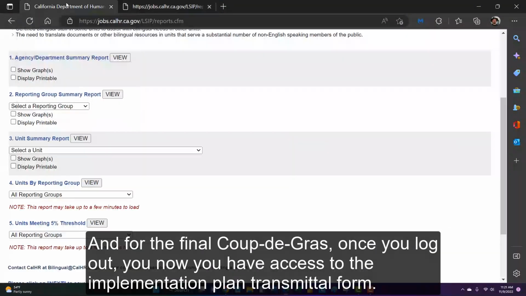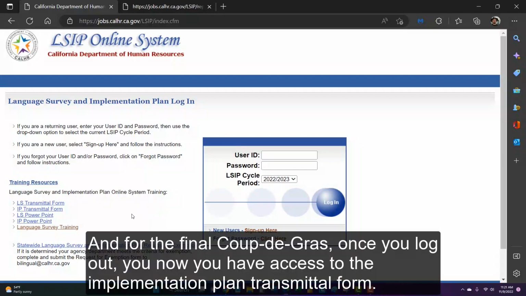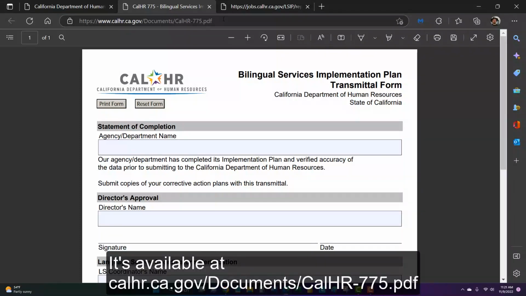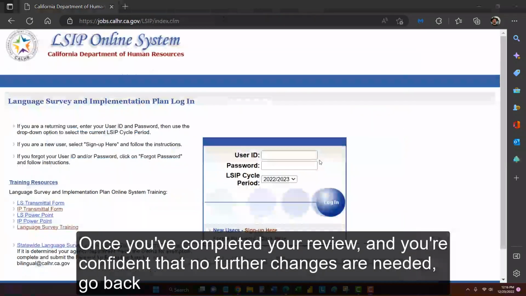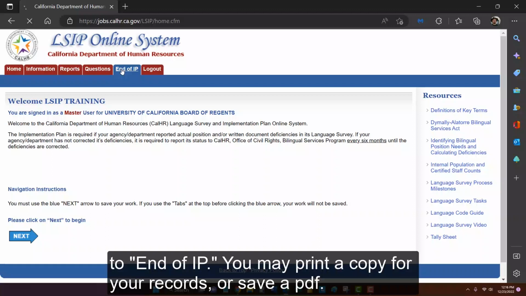And for the final coup de grace, once you log out, you now have access to the implementation plan transmittal form. It's available at calhr.ca.gov/documents/calhr-775.pdf.